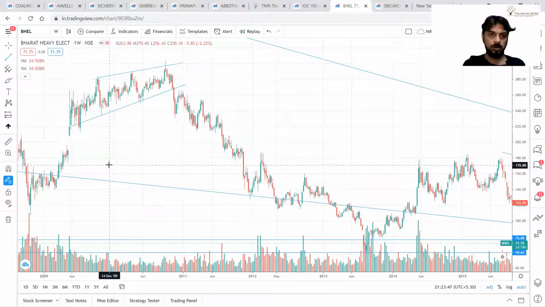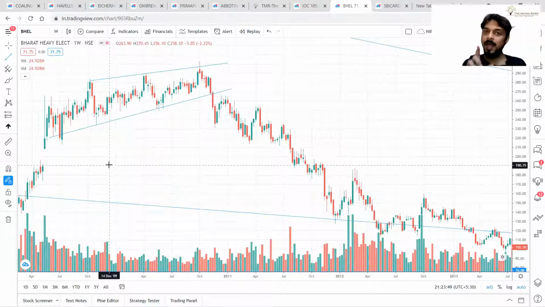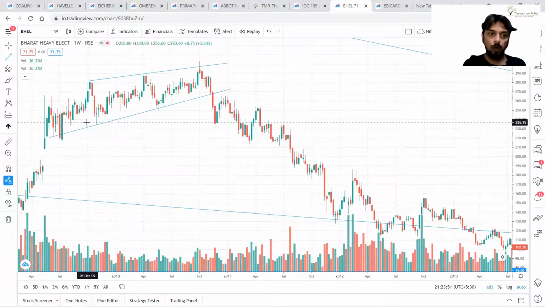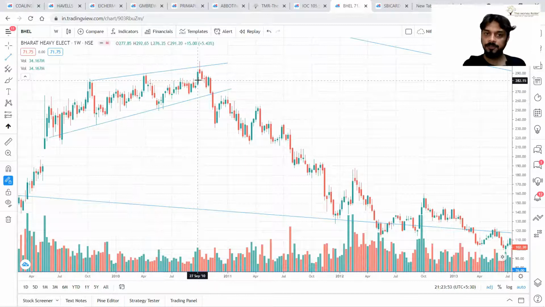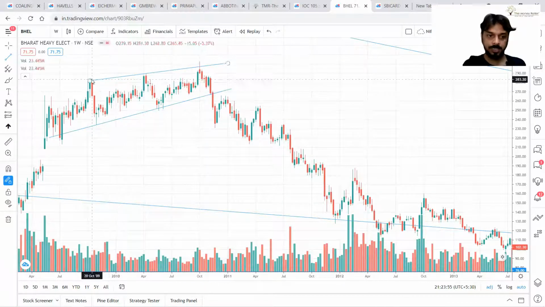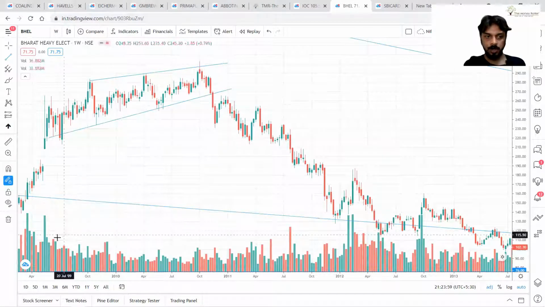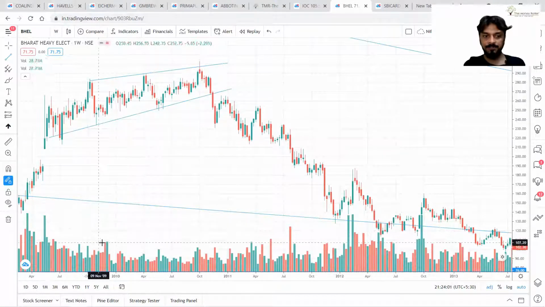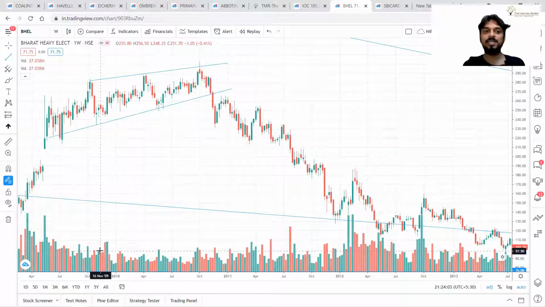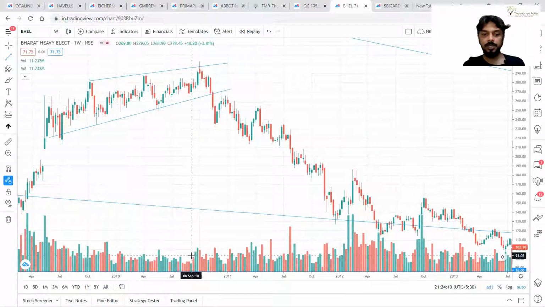But now we will analyze volume activity between these peaks. So here, have a look at this. Here, volume is higher at the first peak, volume activity low at the second peak, volume activity even lower, and the last peak near here.